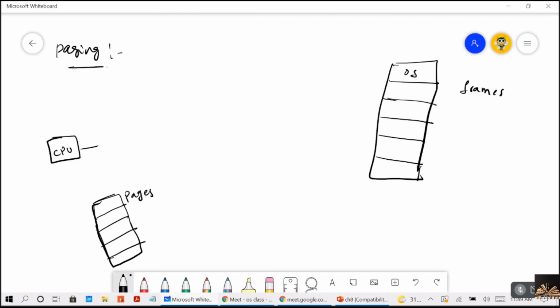The physical memory is divided into fixed size blocks, call them frames, and here these are pages. So here the mapping is done from the pages to the frames. When a process is to be executed, its pages are loaded into any available memory frames from their source, such as a file system or backing store.